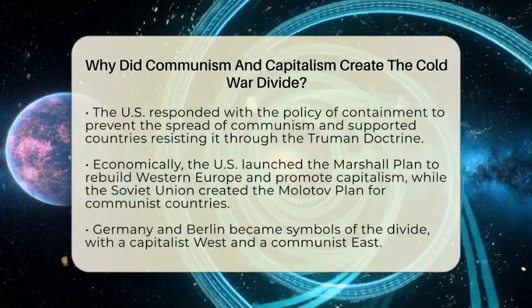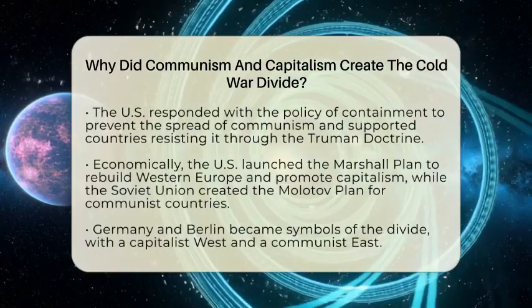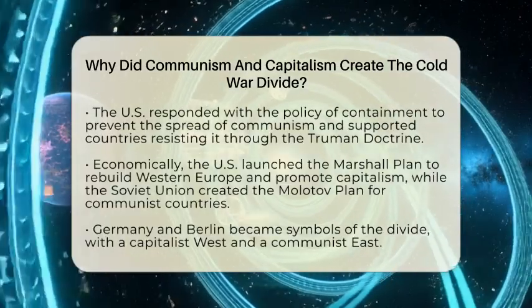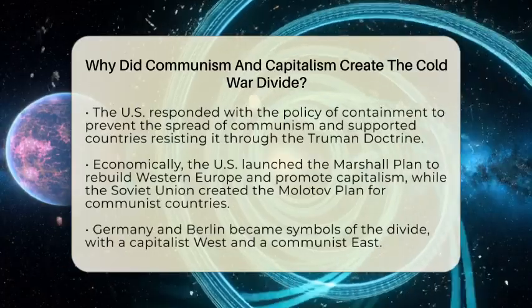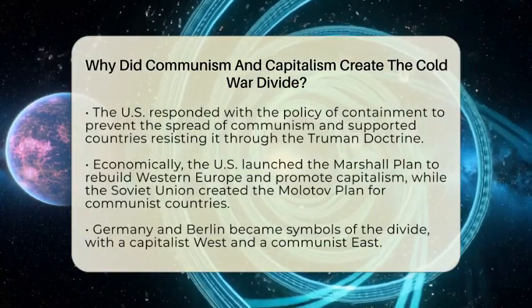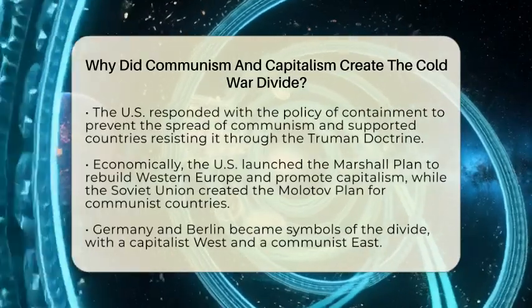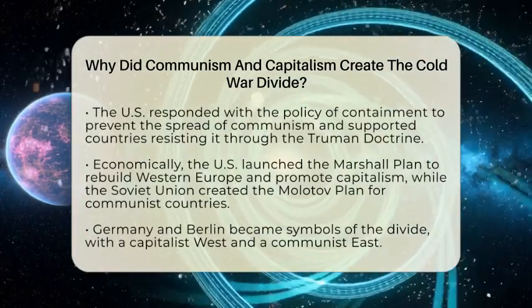Meanwhile, the United States was worried that communism would take over other countries and threaten democracy everywhere. So they created a policy called containment, which meant stopping the spread of communism wherever it appeared. The Truman Doctrine was part of this plan, promising support to countries resisting communism.